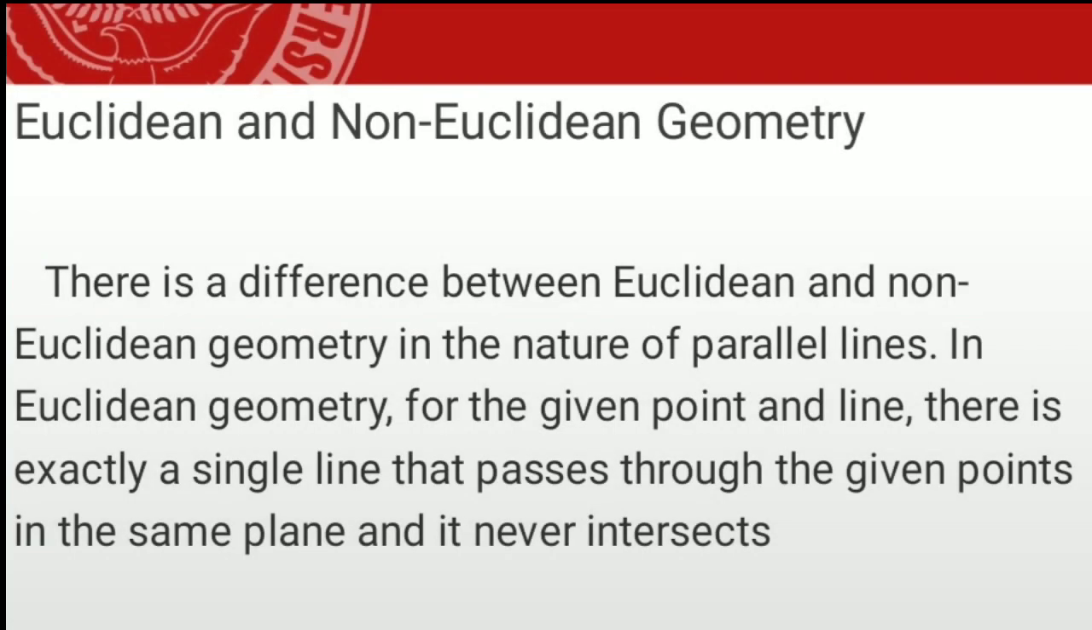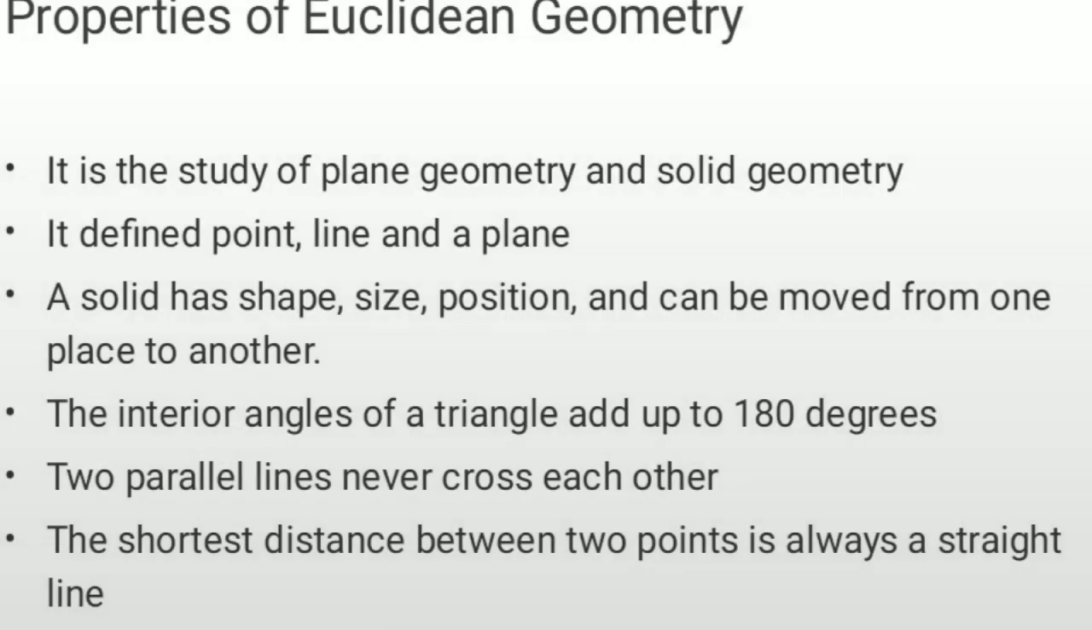Then, Euclidean and non-Euclidean geometry. There is a difference between Euclidean and non-Euclidean geometry in the nature of parallel lines. In Euclidean geometry, for a given point and line, there is exactly a single line that passes through the given point in the same plane and never intersects.